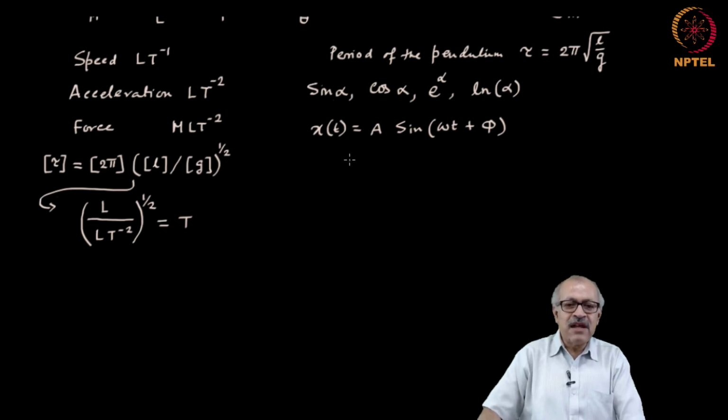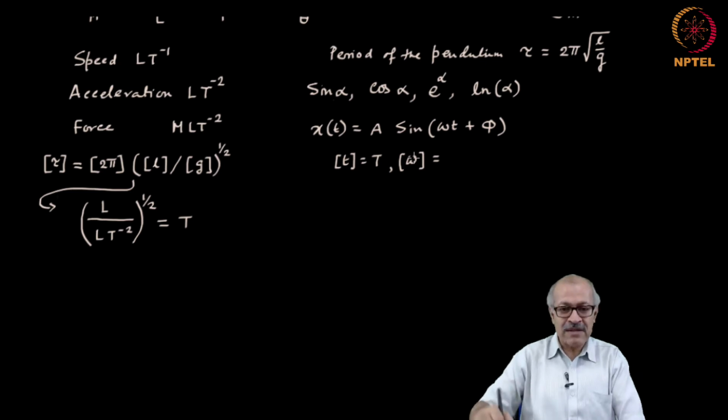Notice that the dimension of t is t and the dimension of omega is 1 by t, because it is cycles per second. So, the product is non-dimensional. A non-dimensional quantity added to a non-dimensional quantity is a non-dimensional quantity. Therefore, you can take a sine of that.